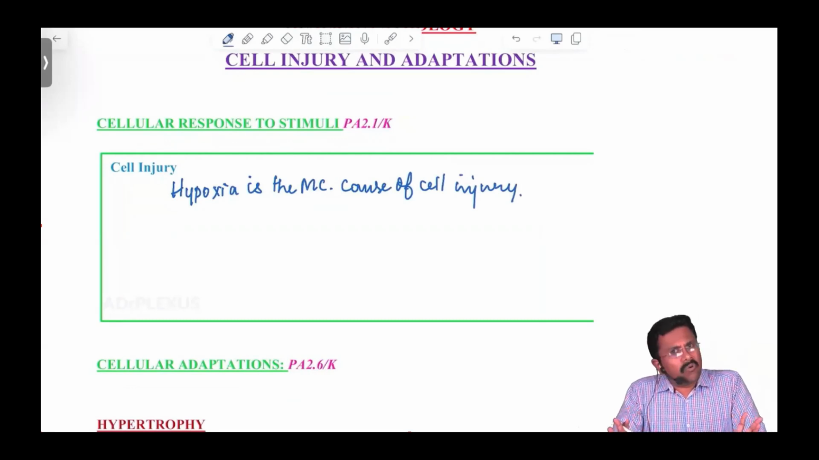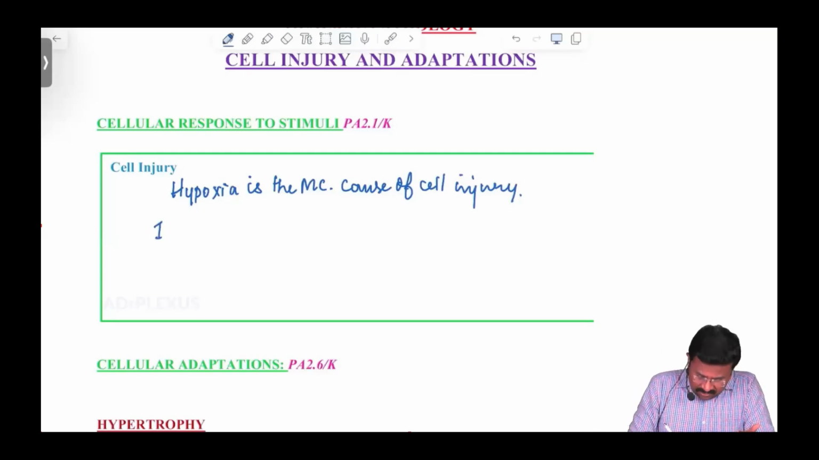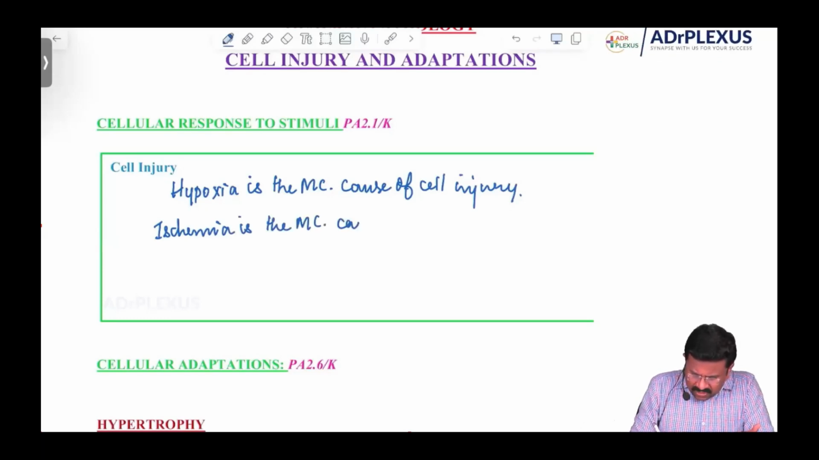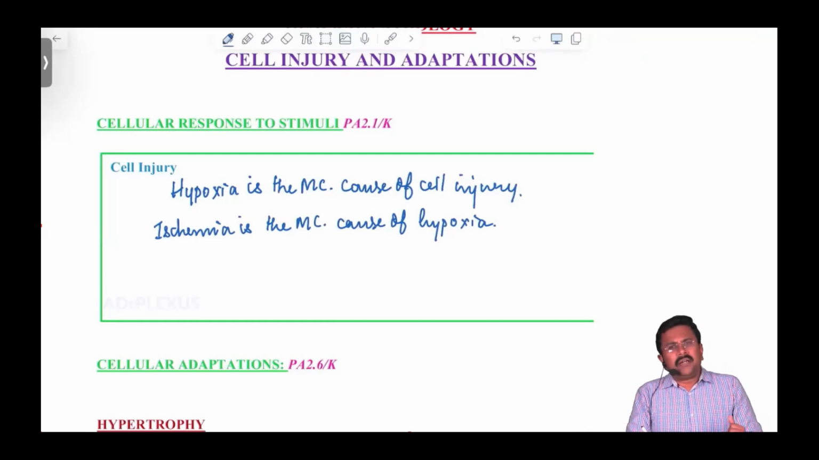And which is the most common cause of hypoxia? Hypoxia, we know, is reduced oxygen supply, but which is the most common cause of hypoxia? It is ischemia. Ischemia is the most common cause of hypoxia. We know that our body tissue cannot survive without blood supply. So ischemia is the reduced blood supply.